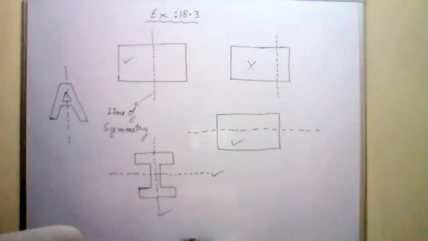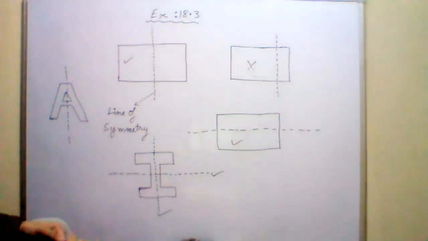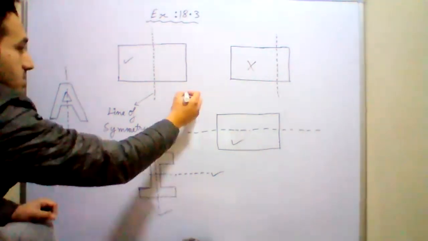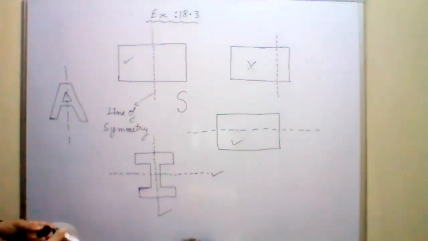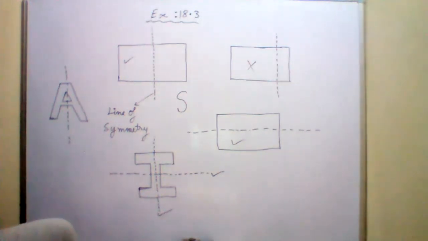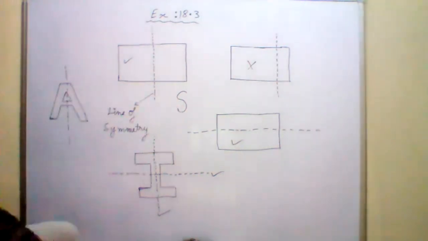What about the letter S? Let me tell you, the letter S has no line of symmetry. It will not have any line of symmetry. Got it? Okay, sir.